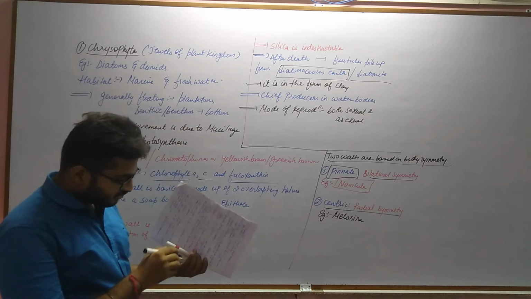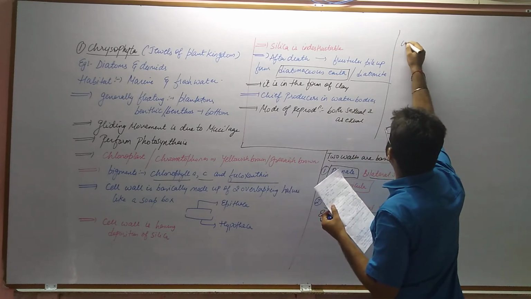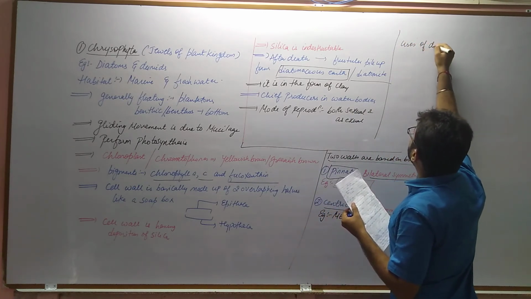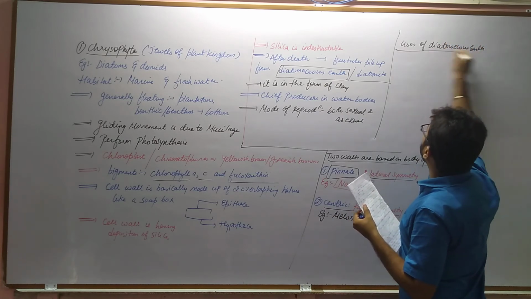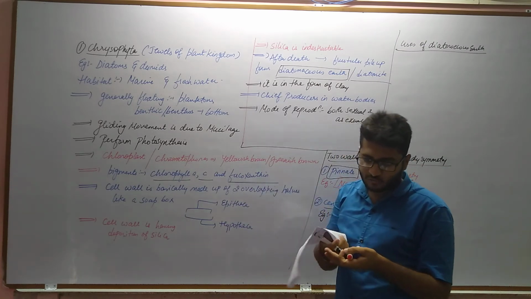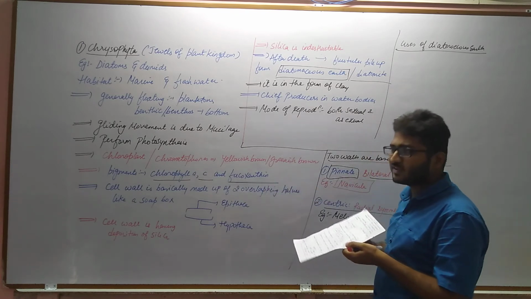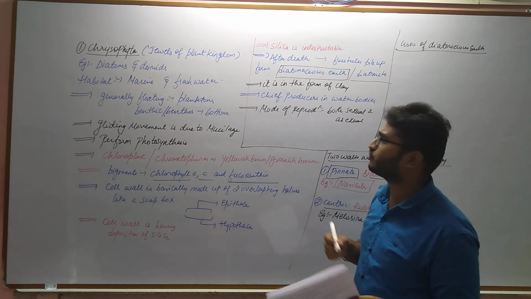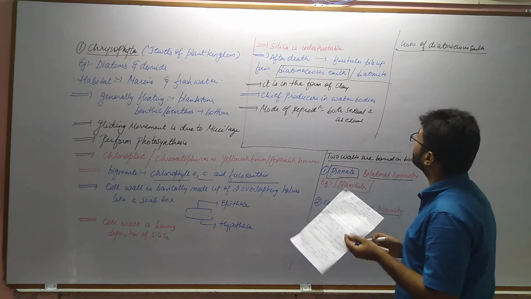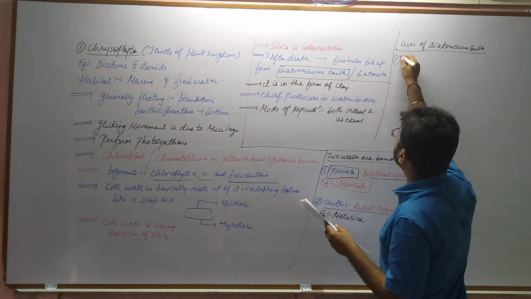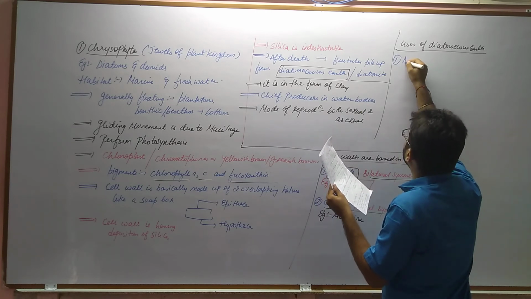Now talking about the uses of this diatomaceous earth. Uses of diatomaceous earth include the formation of syrups, and it acts as an absorbent. A lot of uses are there because diatoms are made of silica and it is the strongest material. We will discuss a few common uses: as an absorbent for liquid nitrogen to make explosives.